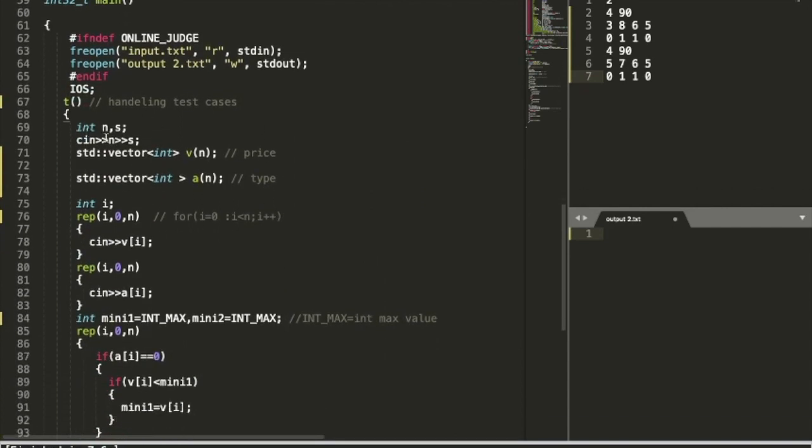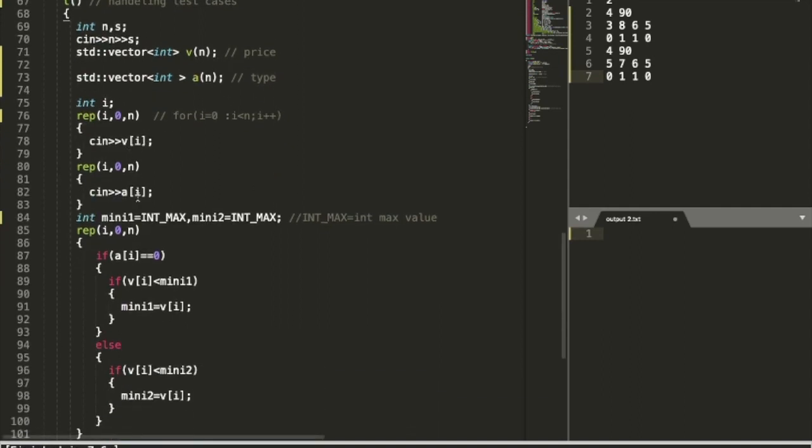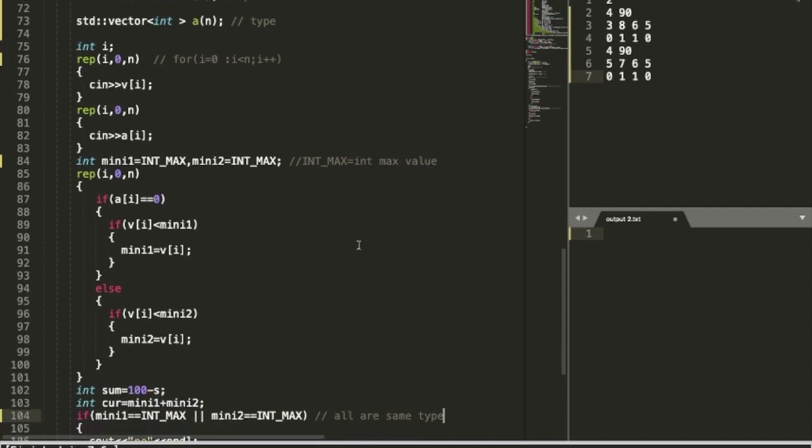Then I have created n, the number of players, and s, the initial money I have spent. I've taken the input v to collect the prices of the players, a to collect the type of the players, and set mini1 to INT_MAX and mini2 to INT_MAX. INT_MAX is used to assign the maximum value an int variable can have to both of these, as we want to calculate the minimum. So I have initialized them with the maximum value.